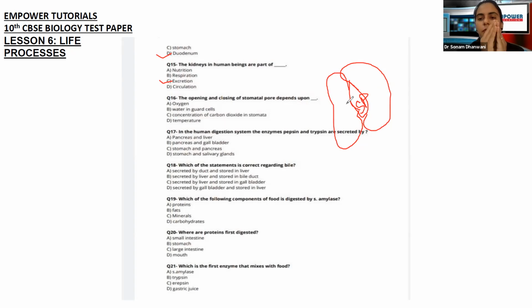So the opening and closing of the stomata, this depends on what? Yes, we have seen when it closes, the guard cells shrink, and when it opens, the guard cells become heavy and swell. Now why would they swell? They would swell because of the water inside the cells. They will shrink because the water has gone out of the cells, right? So the opening and the closing of the stomatal pore depends on the presence of water in the guard cells. Okay, so the answer to this is B. Yes, going to the next one.